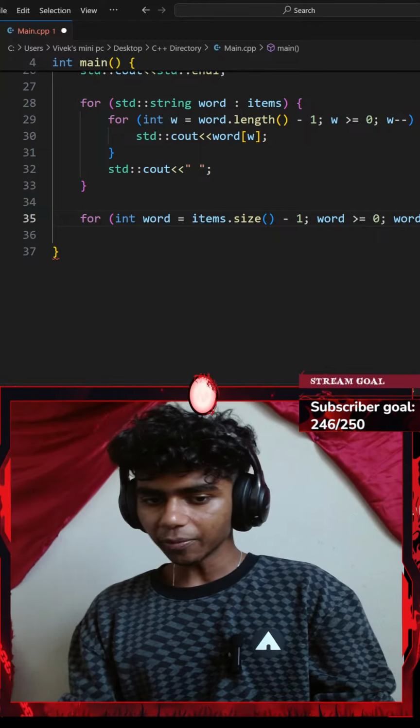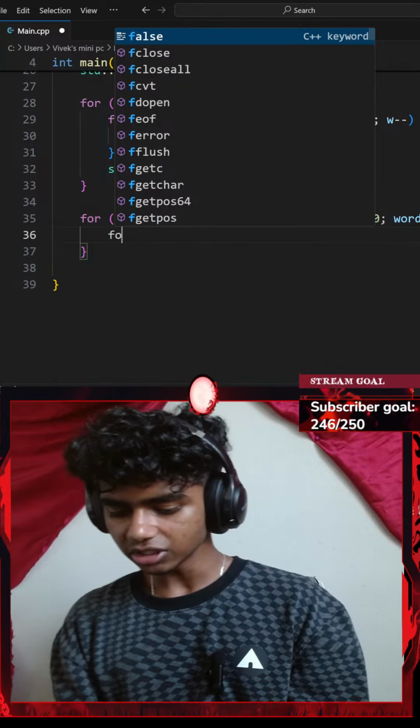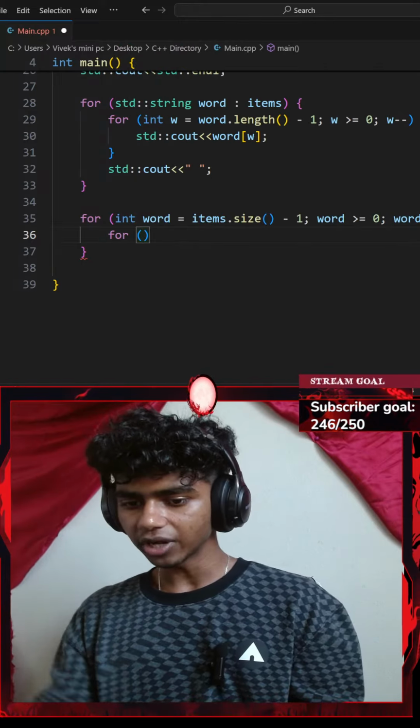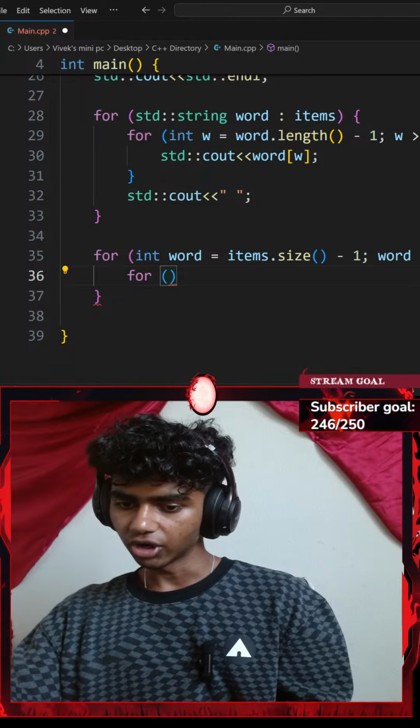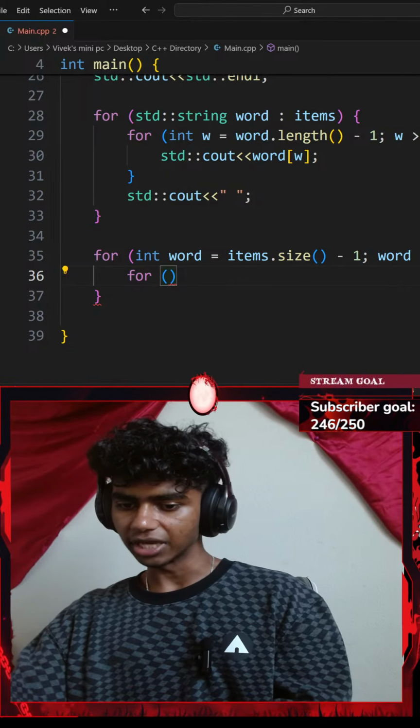With that said, let's go with a pair of curly braces and then add another for loop. This is going to be a nested for loop. So for a pair of parentheses, what are you trying to do? Honestly, I'm just learning the basics of C++.